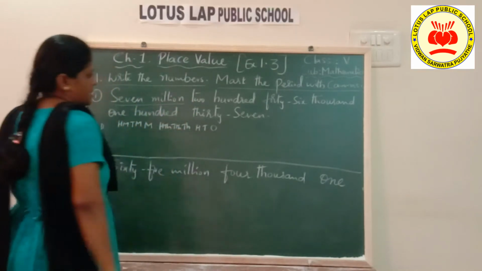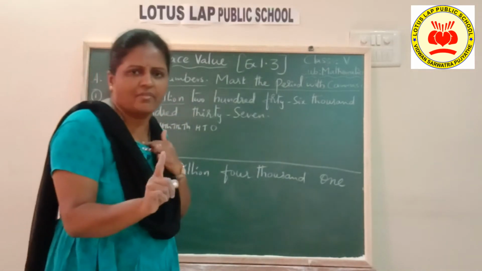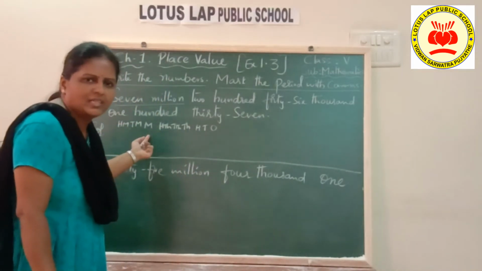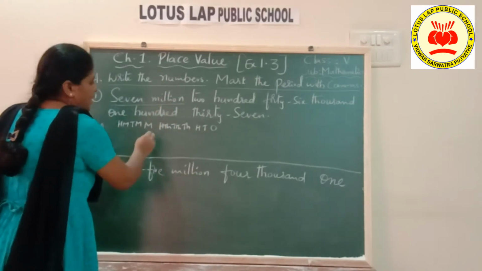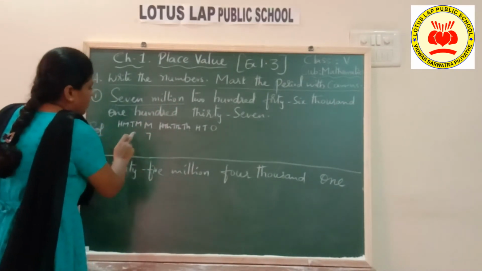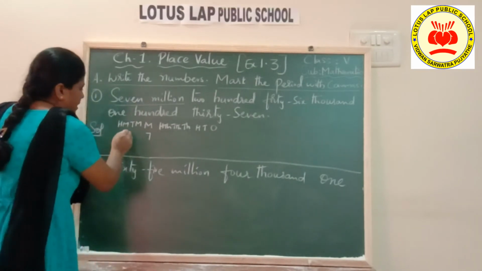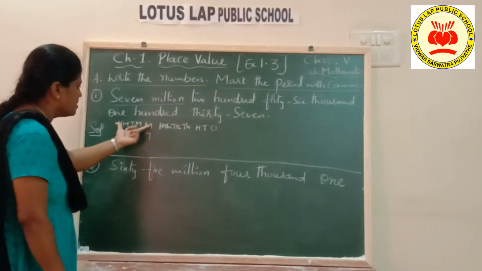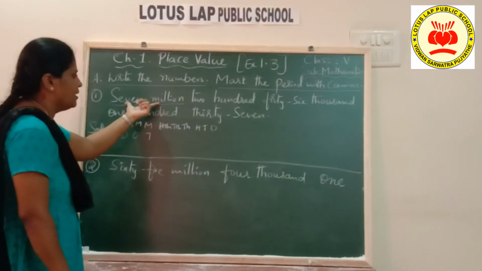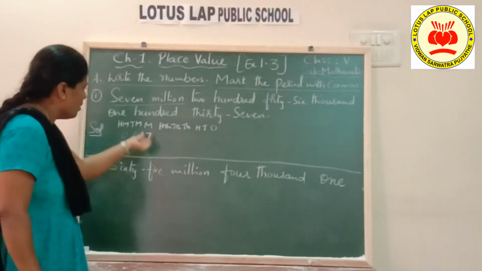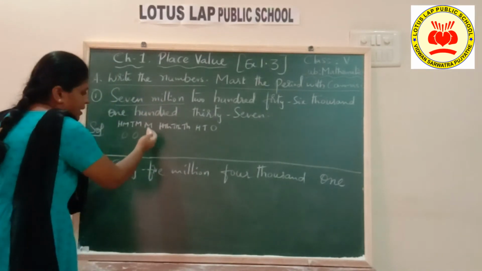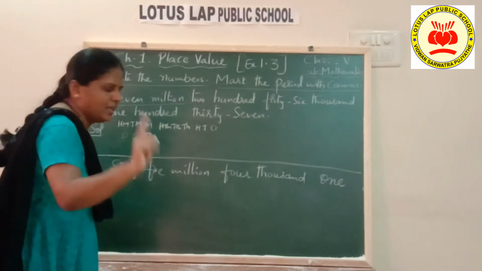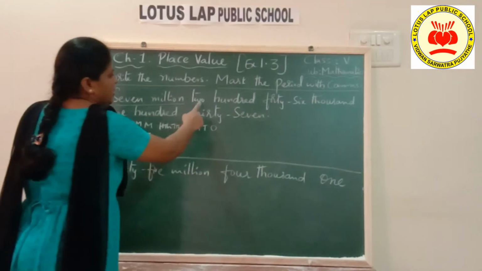Okay, let us start writing now. 7 million. First, under the millions period we have only 7. Single digit is there, but we have 3 places. So where should I write the 7? 7 only under the millions period, children. The remaining 2 places you can leave or you can put 0. Okay. 7 under the millions period. 3 places are there, but here I have only 1 digit. So I should write it on the right side of that period. In these 3 places, the last place I should utilize for that single digit. Okay. 7 millions.